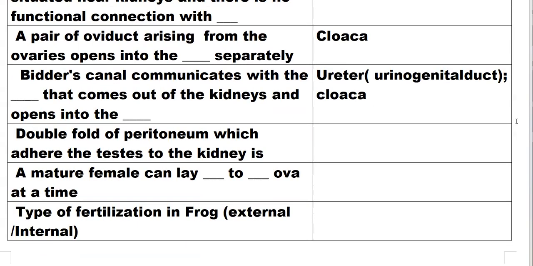The double fold of peritoneum which adheres the testis to the kidney is the mesorchium.